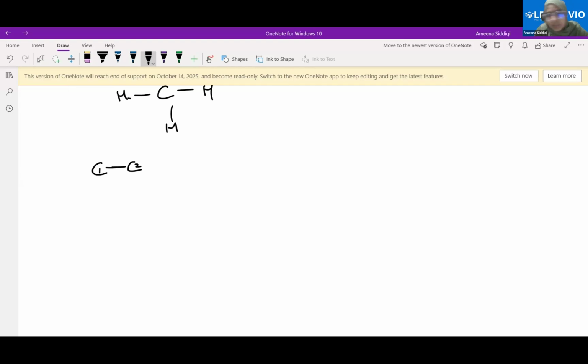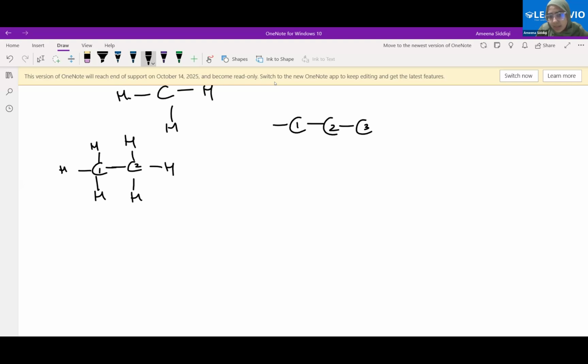3, right, ma'am? 3. So 1, 2, 3, 1, 2, 3, these will be hydrogen atoms, right? Now you see, this is also a hydrocarbon compound. If we have 3 instead of 2 like this, this is the first carbon atom, the second carbon atom, the third carbon atom. So how many hydrogen atoms does the first carbon atom need?